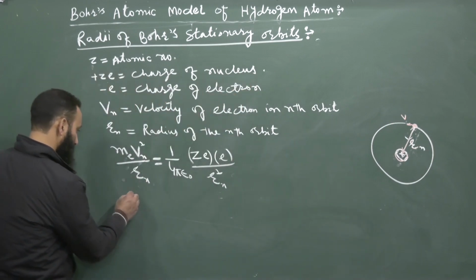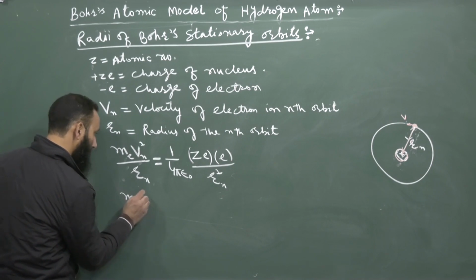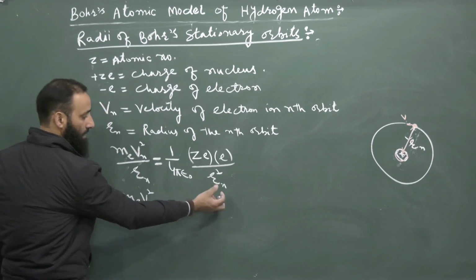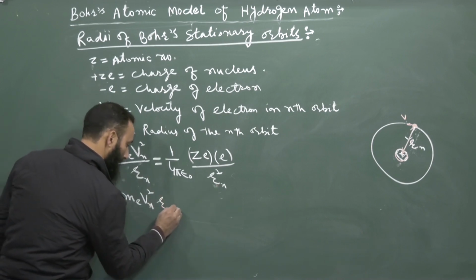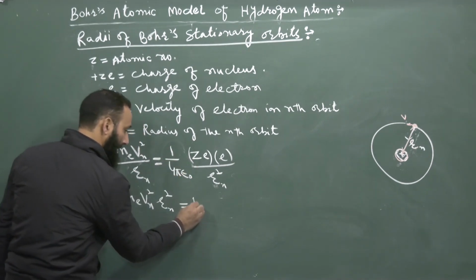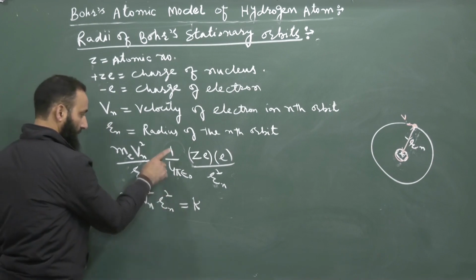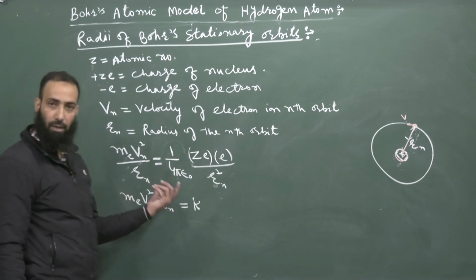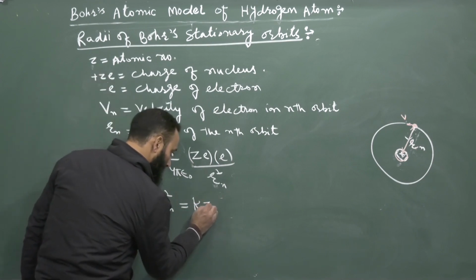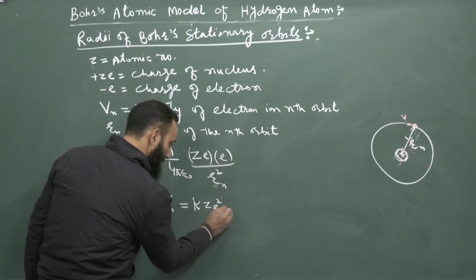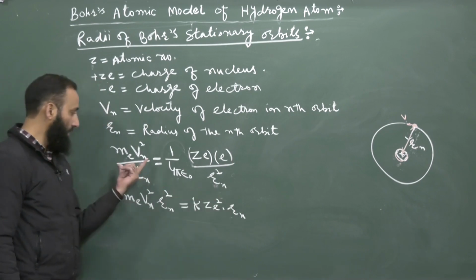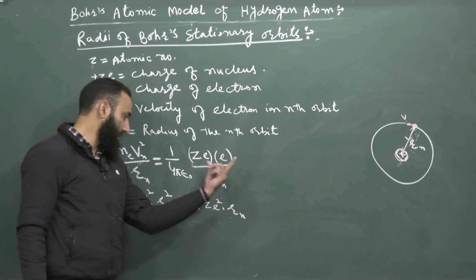Or we can write it as me Vn square by Rn equals K Ze square by Rn square. Now we bring this Rn to this side. Instead of 1 by 4 pi epsilon naught we write K, and we know its value, approximately 9 into 10 raised to power 9. So me Vn square into Rn square equals K Ze square into Rn. I have shifted Rn square to this side and Rn to the other side.